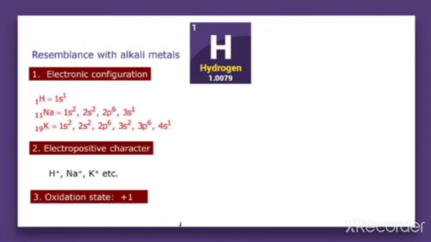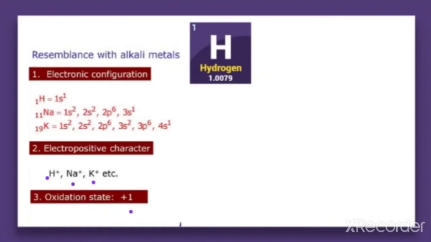And when we look at the electropositive character, hydrogen can form a single positive charge. Similarly, sodium, potassium and its other members also show a single positive charge. So, they are showing similarity in electropositive character also.